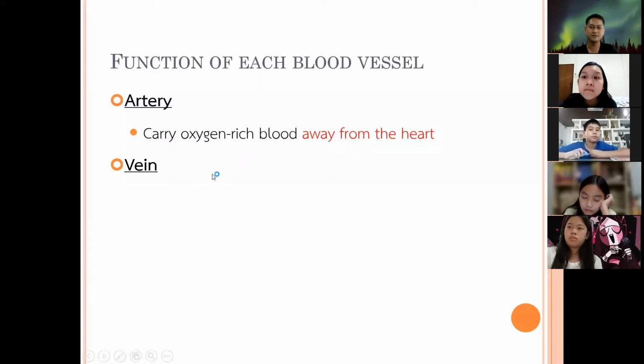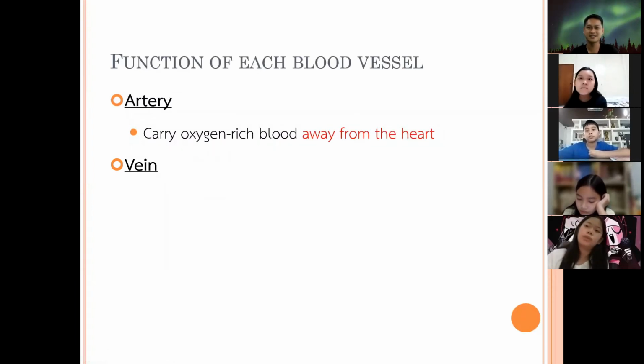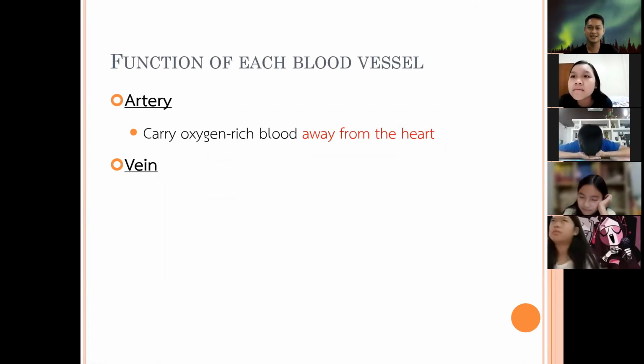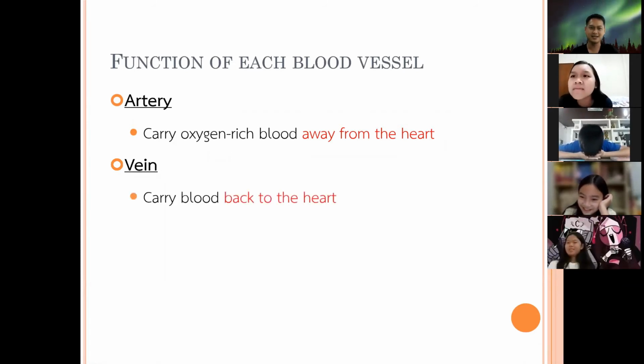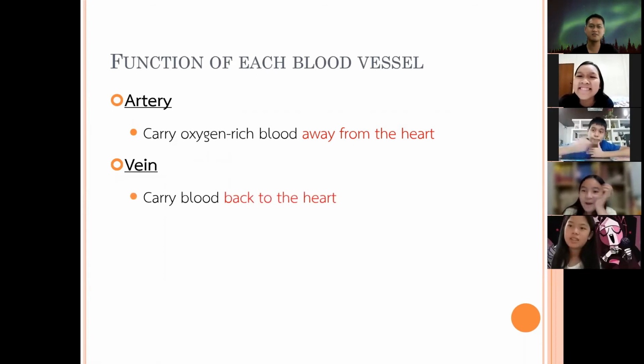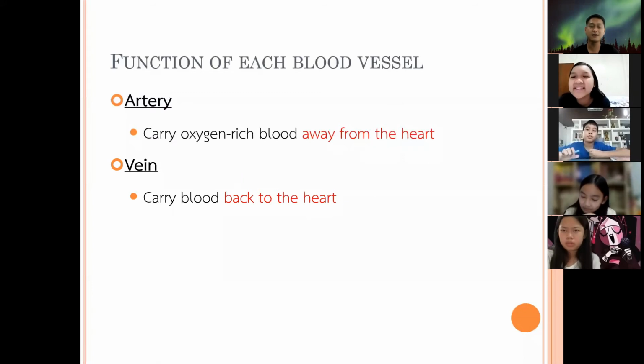How about vein? What is the function of vein? Carry carbon dioxide-rich blood away from the... Okay, carry blood back to the heart. It carries carbon dioxide from the different parts of the body back to our heart.